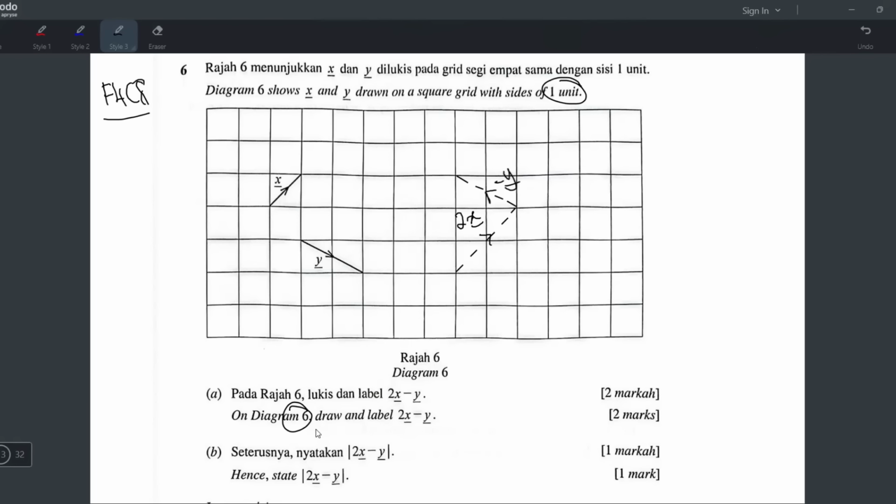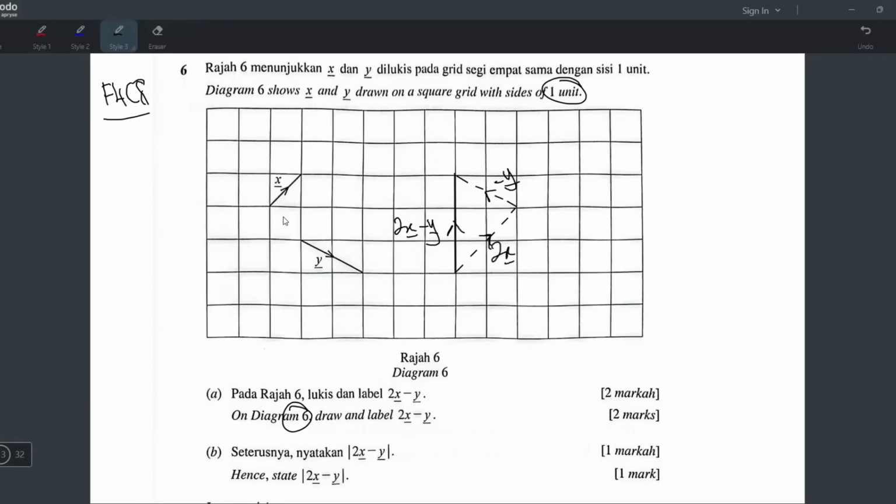So what is the vector? Draw and label 2x minus y. So 2x minus y is from here to here, right? But wait, why does it look a bit, is this correct? Mm, I think can, like that, right? So 2x minus y, correct? Seems wrong. Wait, I feel like I did something wrong, but I cannot pinpoint what I did wrong. I feel like I did a mistake, but I don't know what mistake I did. I just have like a gut feeling is telling me I'm wrong already.